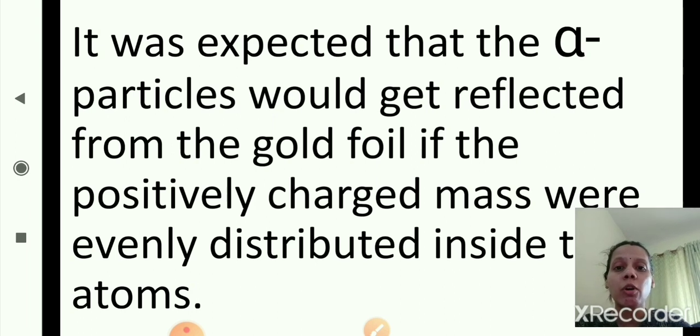According to Thomson's model, the atom is a positive solid sphere. So when the alpha particles fall on the gold foil, they should get reflected, because the positively charged mass was evenly distributed inside the atom. But